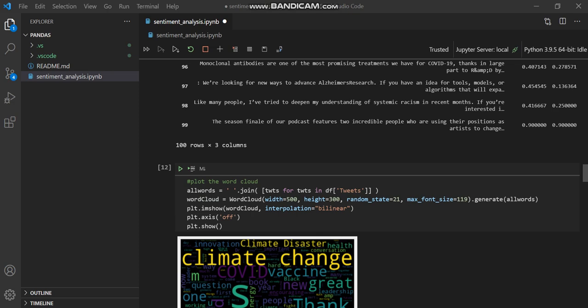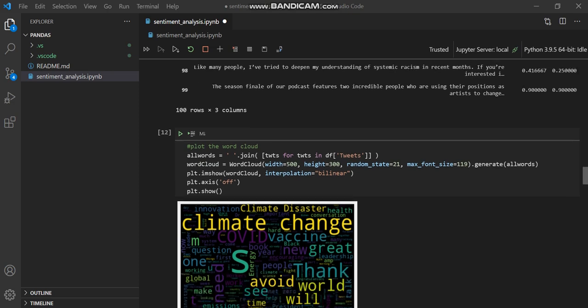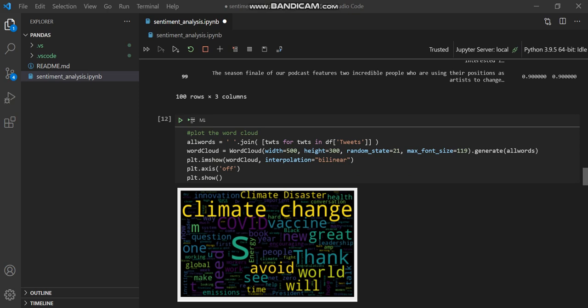After that, I plot the word cloud. Basically, via a word cloud, we can find the most frequent words used, or the words used the minimum number of times. In this line, I use the all words variable.